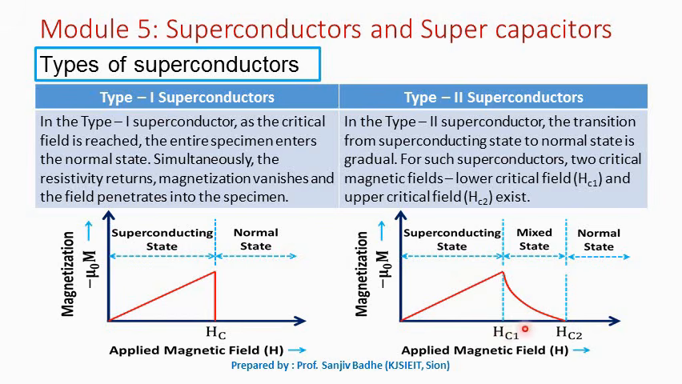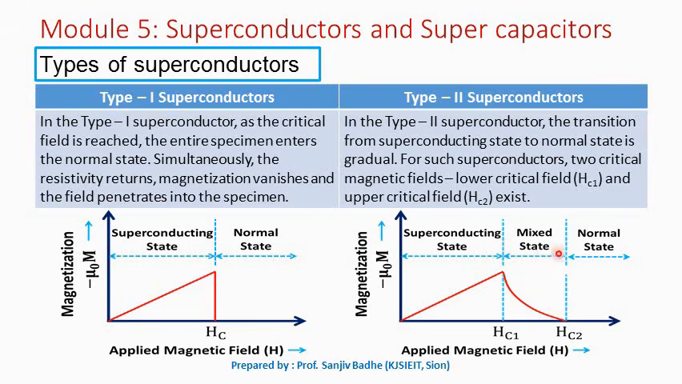When the external field becomes greater than the lower critical field, then the magnetization starts reducing. So unlike type 1 superconductors, here the magnetization doesn't drop to zero suddenly, but it reduces gradually. So between Hc1 and Hc2, the magnetic field lines partially penetrate into the material. The superconducting properties are still maintained, but the partial penetration of field lines occurs.